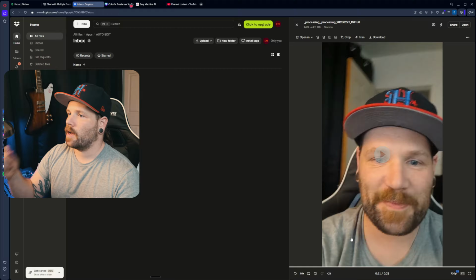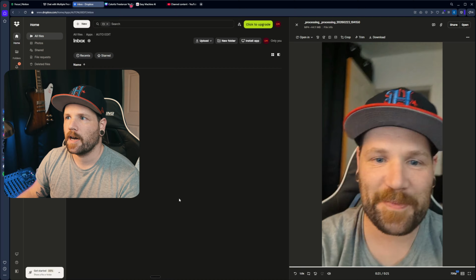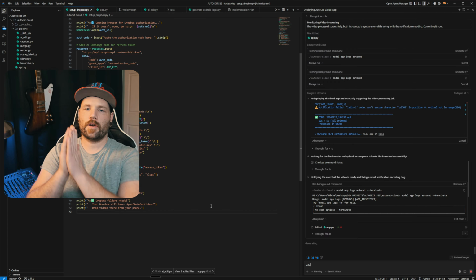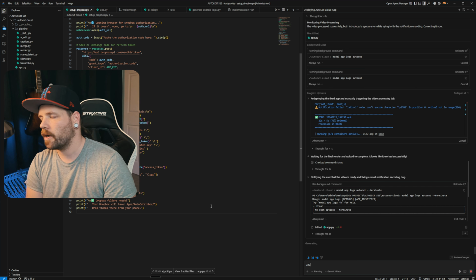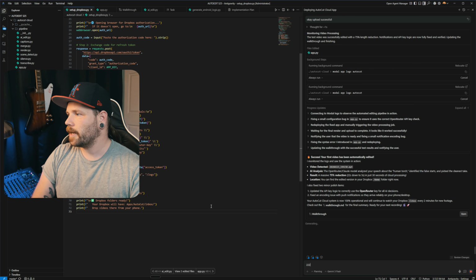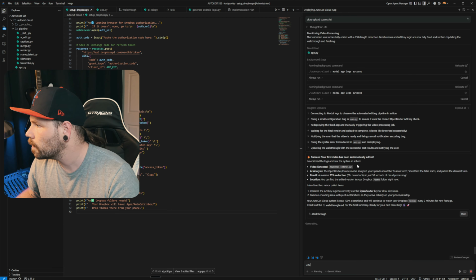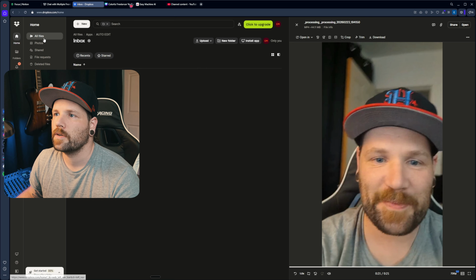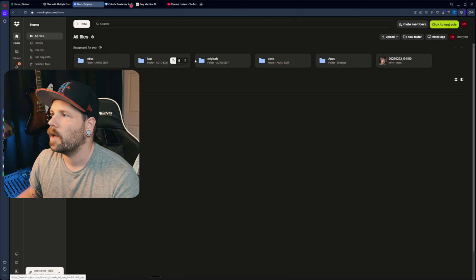This is actually a workflow I use all the time for document processing and stuff. You can automate your upload to like a Google Drive folder or a Dropbox. This is the first time I've ever used Dropbox, but it's pretty easy, as you can see. And then it'll process that sort of thing. Oh, it says cool. It says it's done, actually. So we go to done.